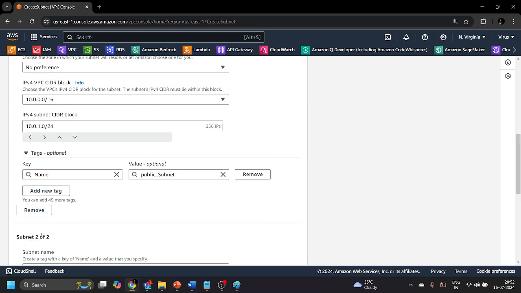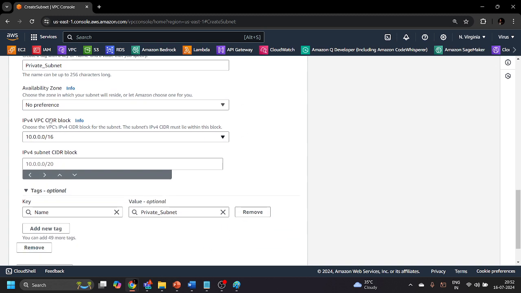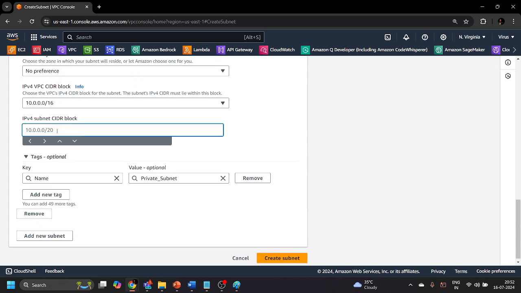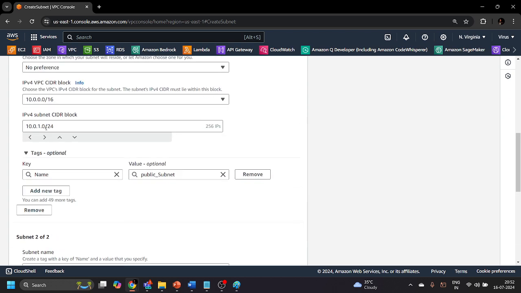Click on this add new subnet button over here, and the second subnet we are going to create is a private subnet, private subnet for the security VPC. Now you also need to give some range to your private subnet as well. We have given 10.0.1.0 to the public subnet.